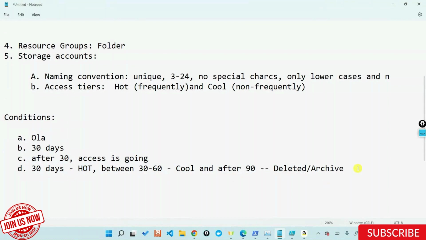You have to go through something called lifecycle management rules, wherein you can configure multiple rules out here. You can have multiple rules in place, and you can tell in that rule that if it's 30 to 60, please move it to cool, or after 90, please go ahead, delete it, or archive this.